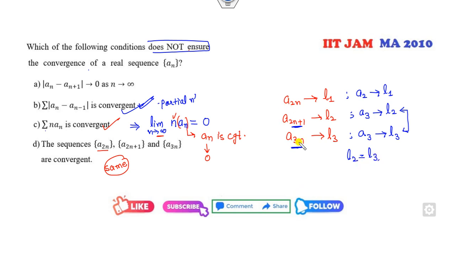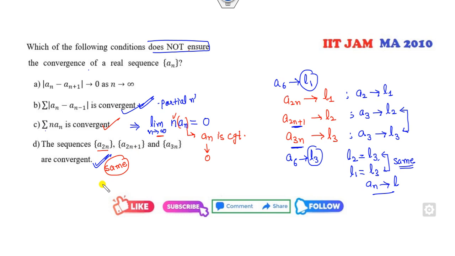Now it's a multiple of 3. So a6 also belongs to L3, convergent to a6, convergent to L1. So from these two cases, I can say L1 is L3. So if all are convergent to the same limit, what does it mean? a_n converges to the same L. So this is also the correct option. So the only incorrect option is A, my right answer.